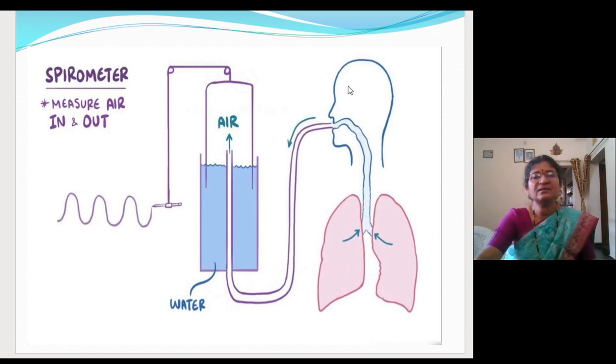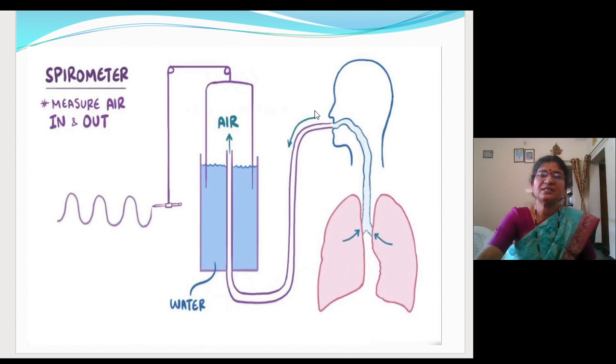Fine. When a person is asked to inhale, the air in this chamber will get reduced and the water will come up. When the water comes up and this chamber moves, what will happen to the position of the pen? It will move up. Fine. That is how the markings are marked on the graph.